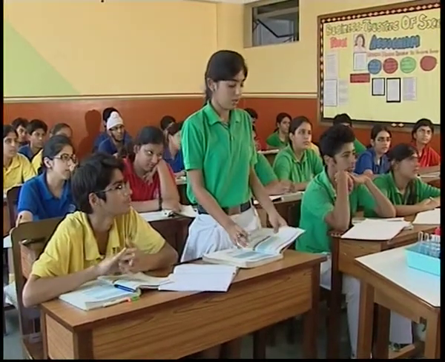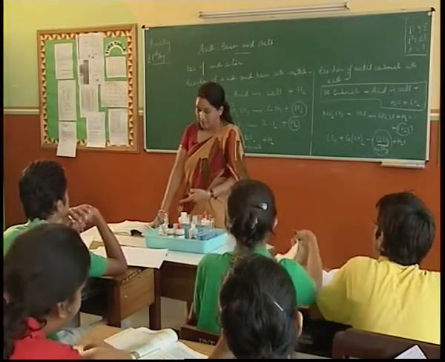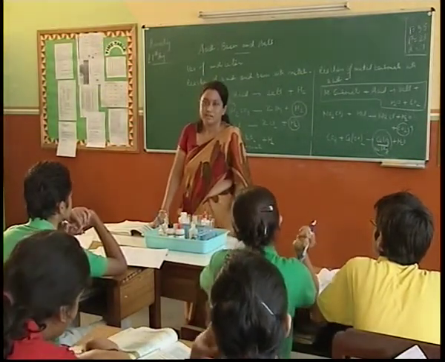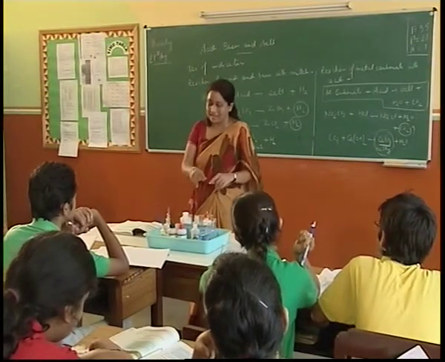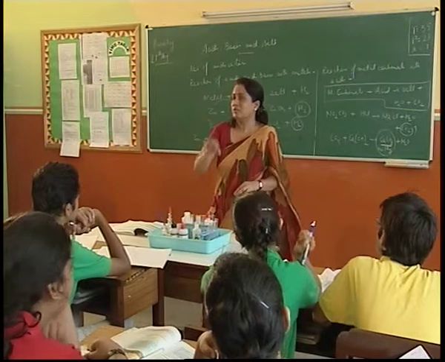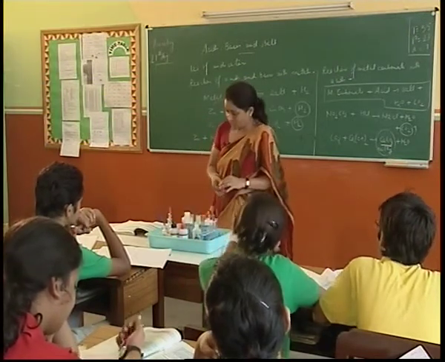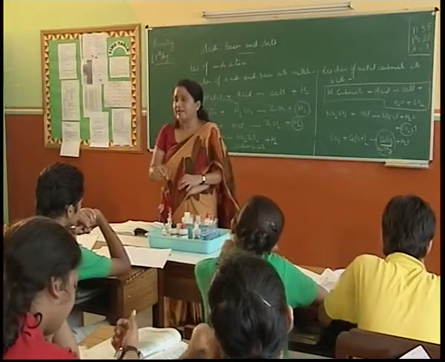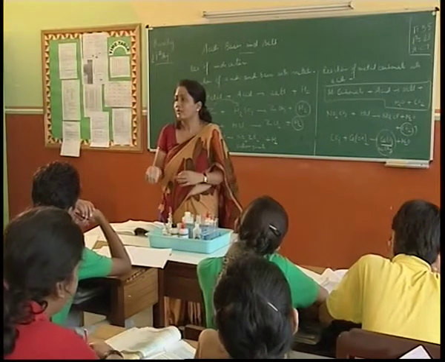Yes. So first of all, please sit down. Good. When you have to use that red litmus paper, now you've been given only one indicator, isn't it? And you've been given 3 solutions. So first of all, you test those 3 test tubes, out of which we are saying one is acidic, one is basic, and one is neutral. So what you do is you put that red litmus paper in the test tube. It is going to change to blue.